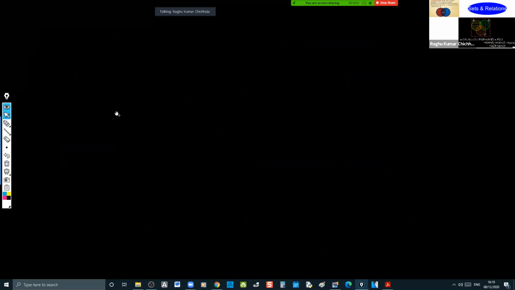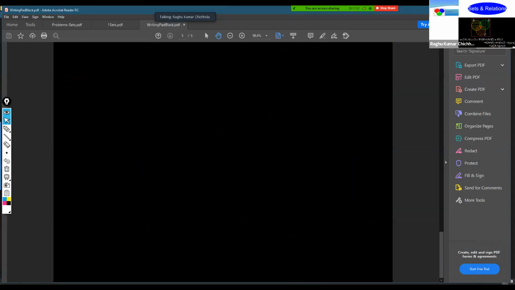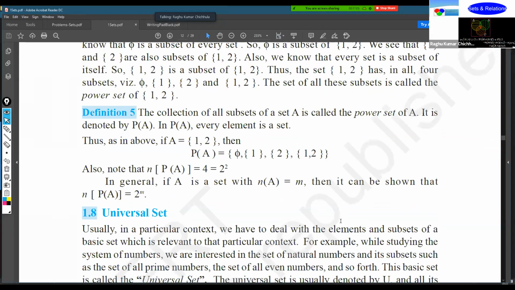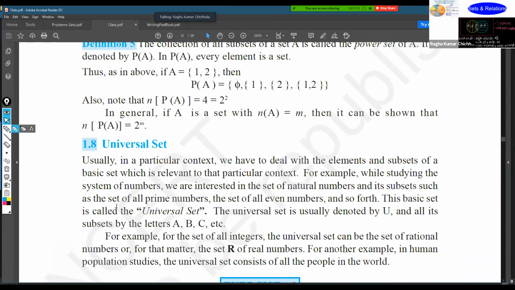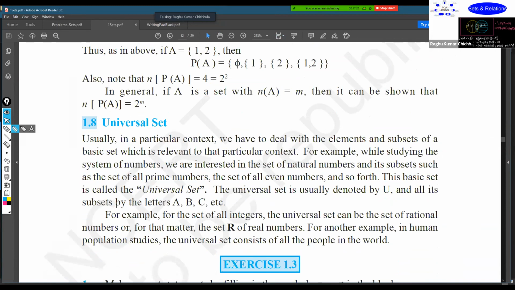Now let us understand universal set. In the name itself, we have the meaning of it. I think I explained in the objectives itself what is a universal set. Universal set contains all the sets that are under discussion. You can say real number set is a universal set of all the number systems under discussion except complex number set. So complex number set, we can say that it is a universal set.